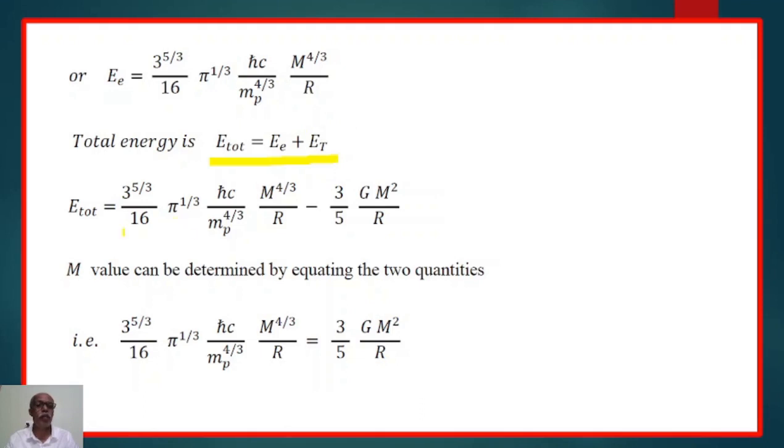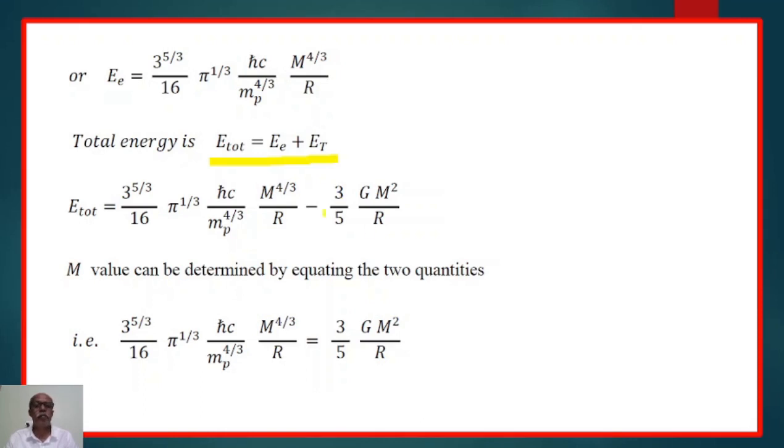Therefore, E total = 3^(5/3)/16 × π^(1/3) × ħc/mp^(4/3) × M^(4/3)/R − 3/5 GM²/R. This is the gravitational energy, and the other term is the energy due to the degeneracy of the electrons. The sum of these two gives the total energy of the star.